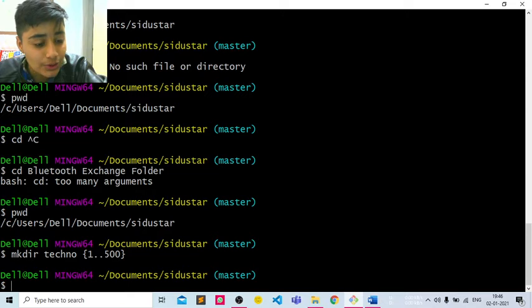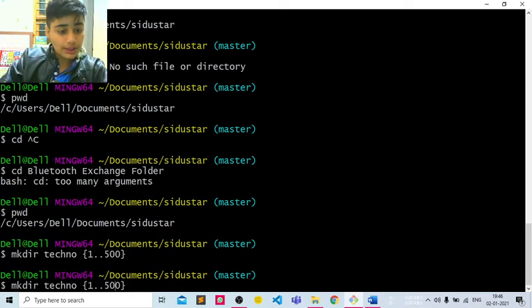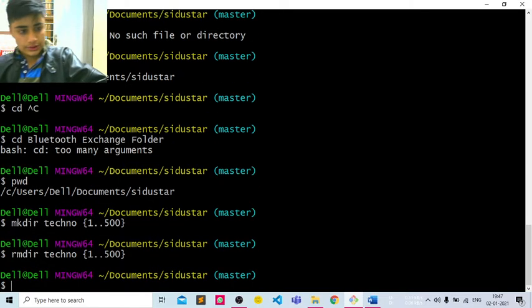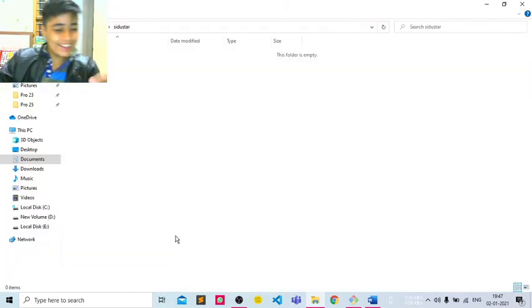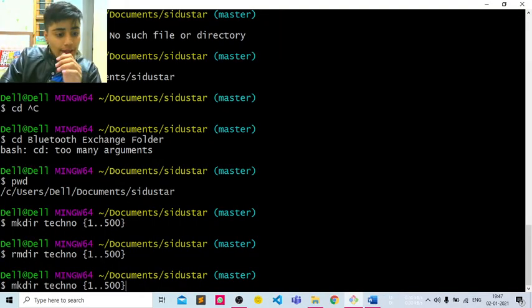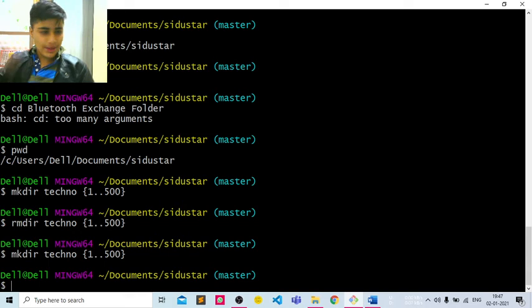Okay, I understood, but the name is not coming at the start. Let me use the up key again, and here, the next command is rmdir. Yeah, what magic. They have all gone. Okay, so let me use these commands again, and I'm going to explain all these commands to you step by step.